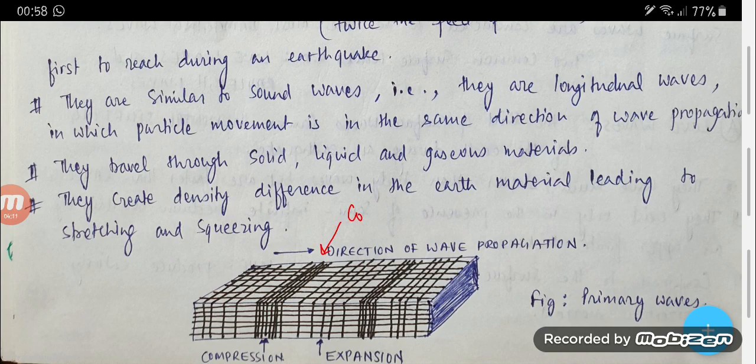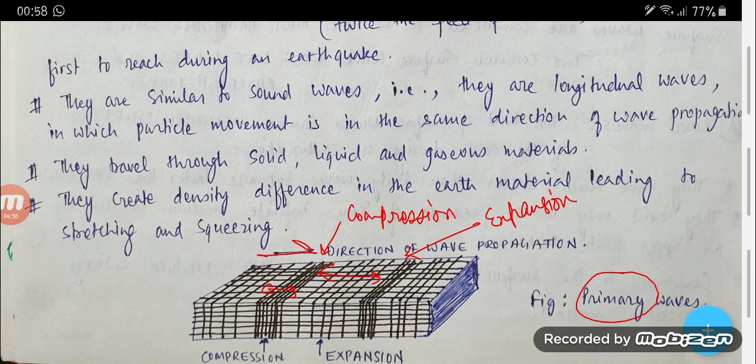This is compression and this is expansion. So these parts are expanded and these are compressed. So the body wave is stretched and compressed, and these are the directions of propagation of primary waves.